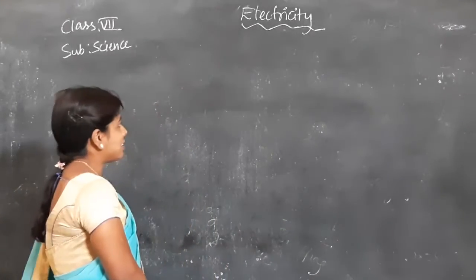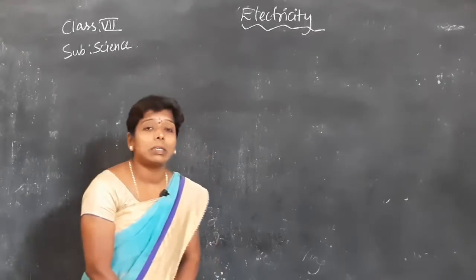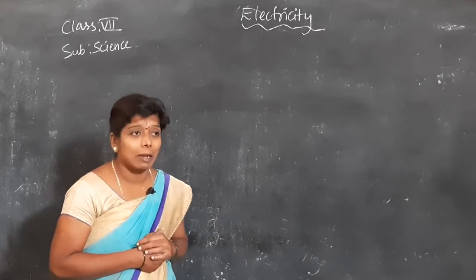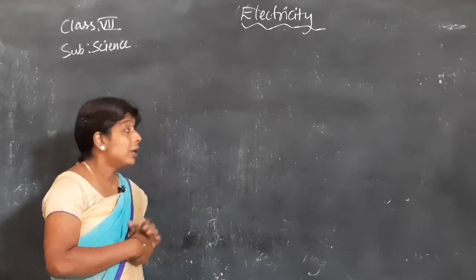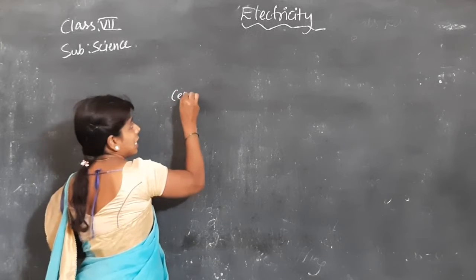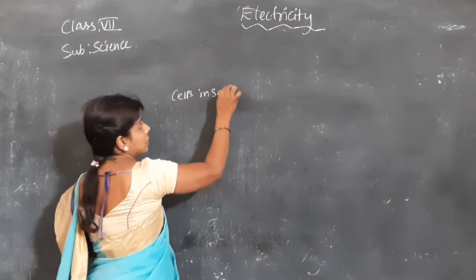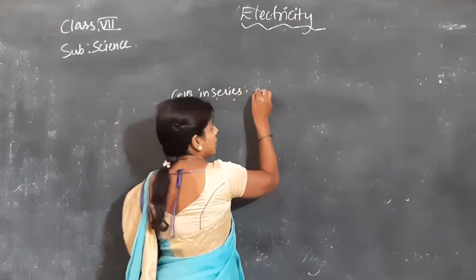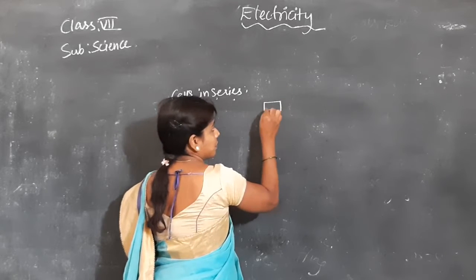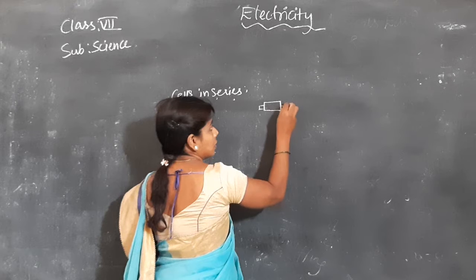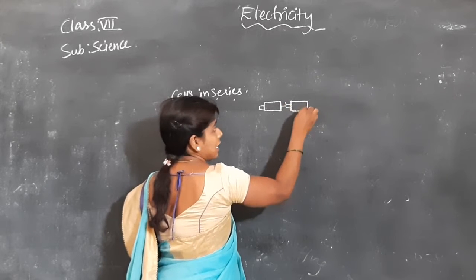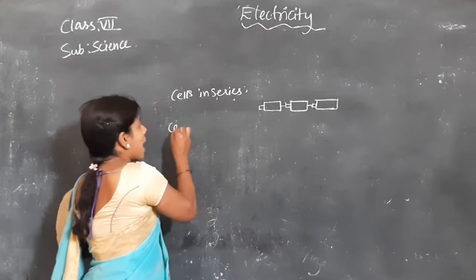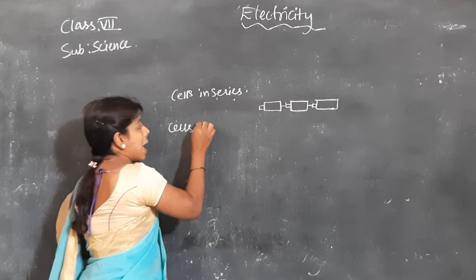Here, what we have seen is how the cells are connected in series, and parallel, bulbs connected in series and parallel. So here, cells in series. Series means what? One after another in a line. See, cells in series, this connection. We'll say these cells are in series. Cells in parallel.